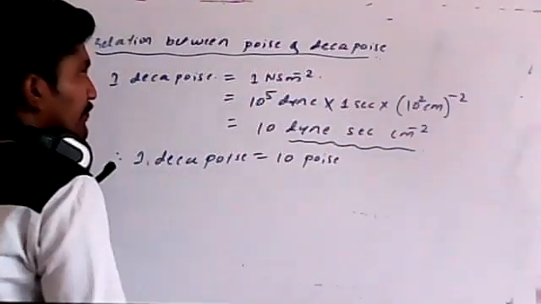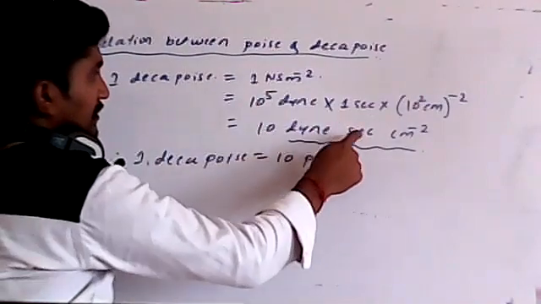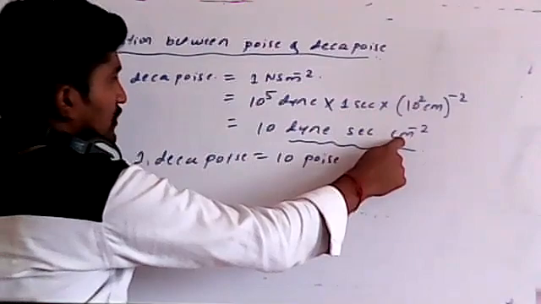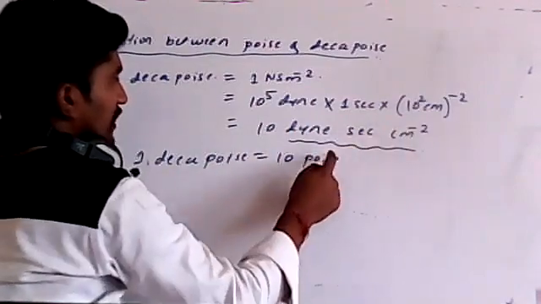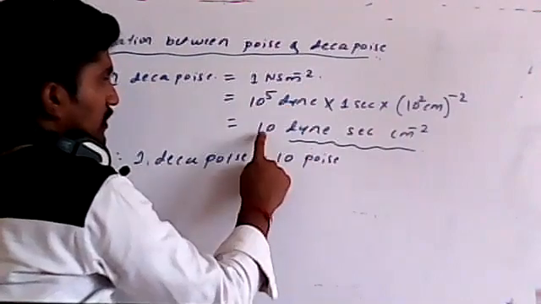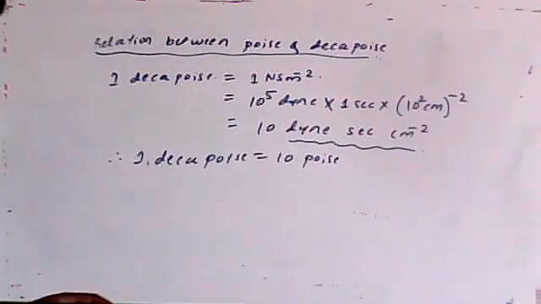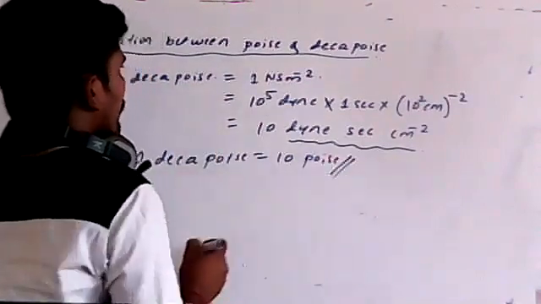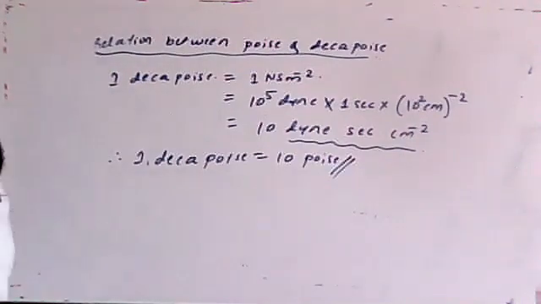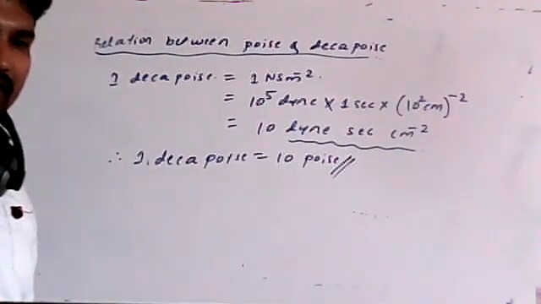Then it becomes 10 dyne second per centimeter square. One dyne second per centimeter square is 1 poise, so that becomes 10 poise. Remember, this is a very important relation, students. Then we will see the next concept in my next class. Have a nice day. Take care. Bye.